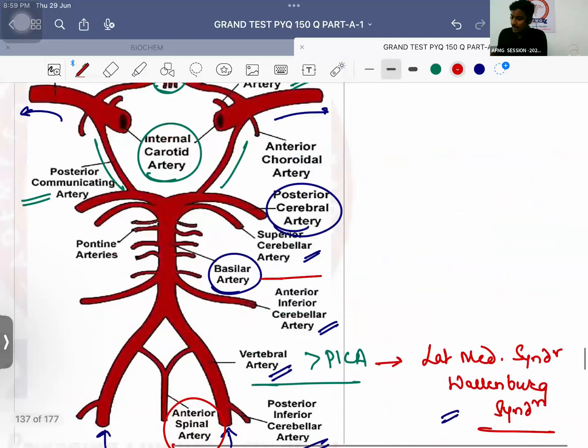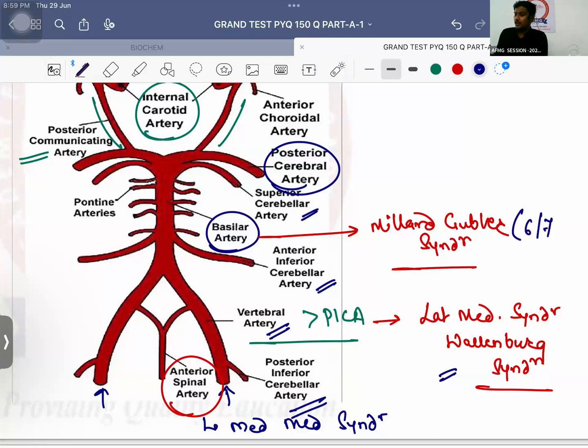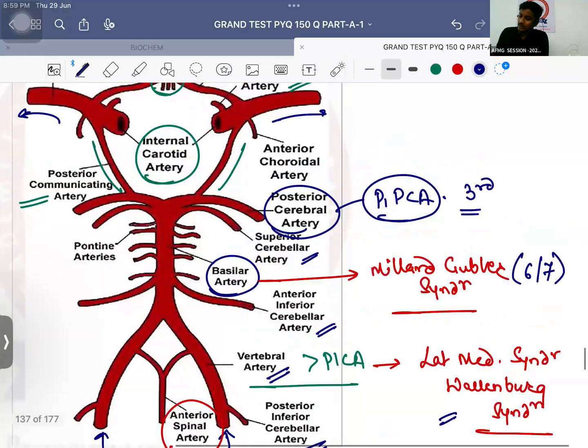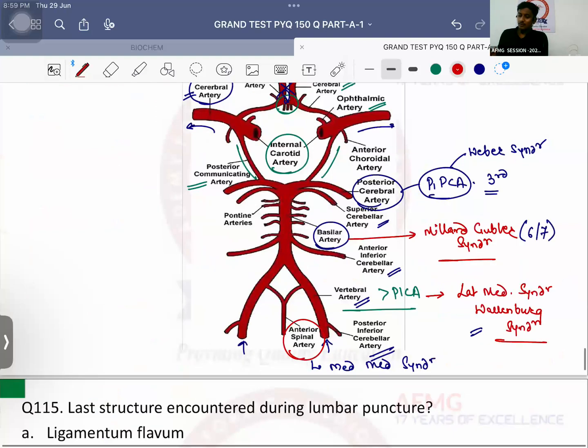Next important, basilar artery. Basilar artery blockage, your stroke causes Millard-Gubler syndrome. Which cranial nerve? 6th and 7th cranial nerve palsy along with contralateral hemiplegia. P1 part of posterior cerebral artery blockage. 3rd cranial nerve palsy along with contralateral hemiplegia known as which syndrome? Weber syndrome. ठीक है, at least नाम याद कर लेना, that's more important.